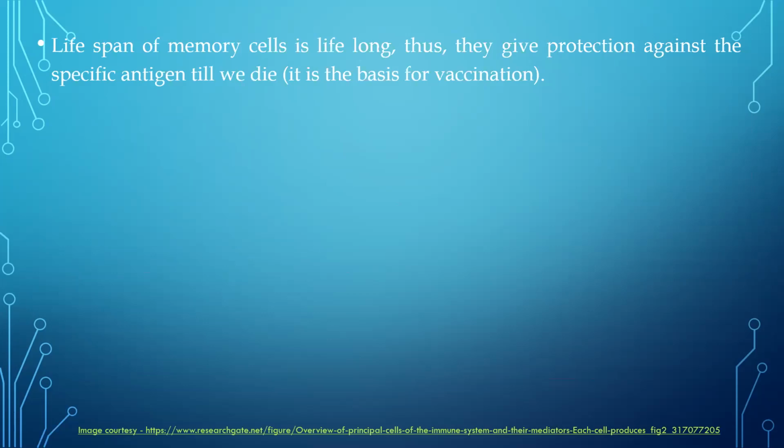Now I guess you have been hearing about vaccines of corona. What is a vaccine? Whenever a vaccine is injected inside the body, these important cells need to be produced. So when a vaccine is injected inside the body, memory cells will be produced against the particular organism. And since the lifespan of these memory cells is very long, it is going to give us lifetime protection.